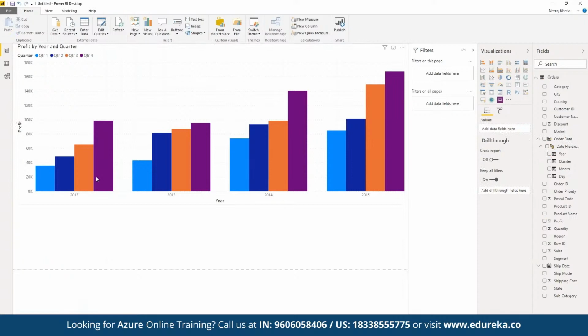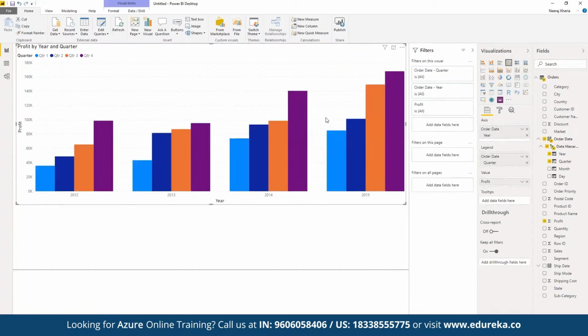That means how the performance has been in 2012 in terms of different quarters, so that we have a better insight into how we have performed in which quarter. And we can see here the entire legend has also been added for quarter one, quarter two, quarter three, quarter four, correct? So we can segregate the entire data set.